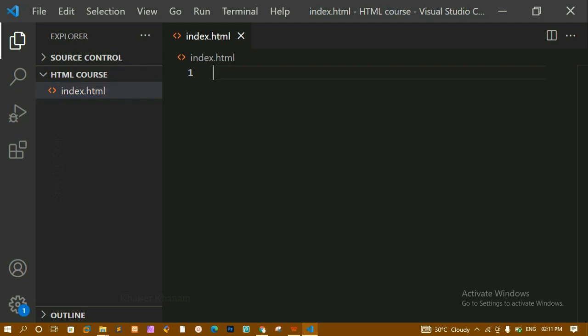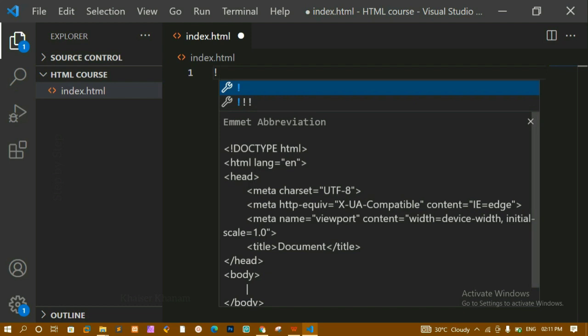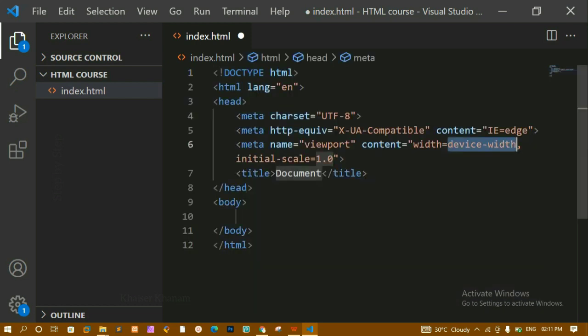Now inside this file, I don't have anything. If you are using the VS Code editor and you just write this, it will give you the basic template of HTML. Now I am just going to write this and I will explain each one of these elements.